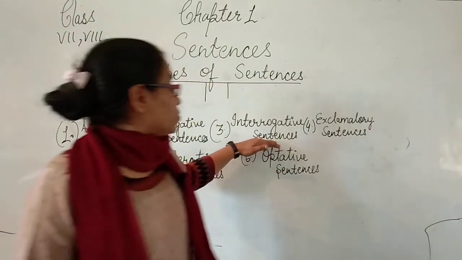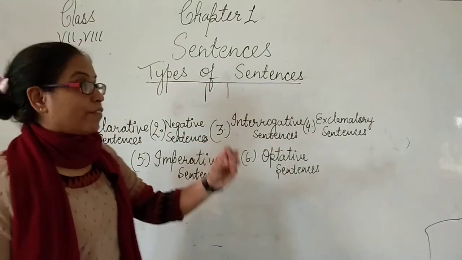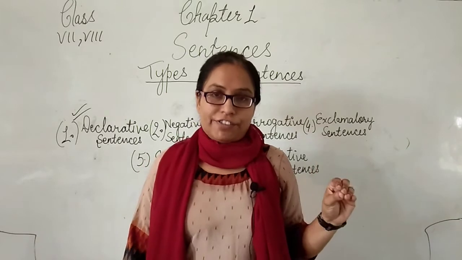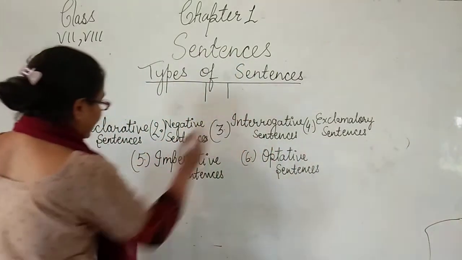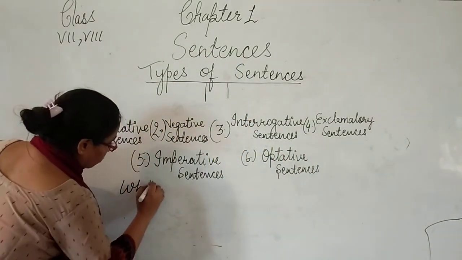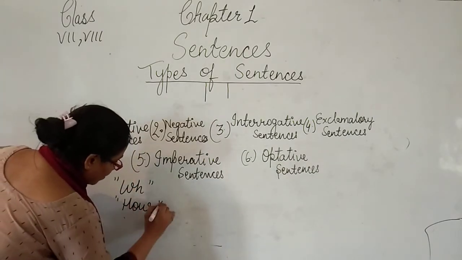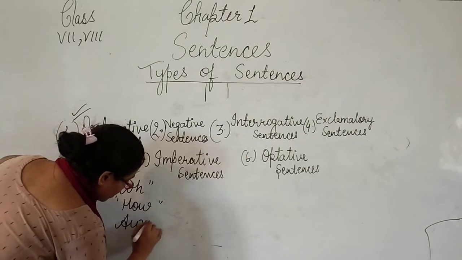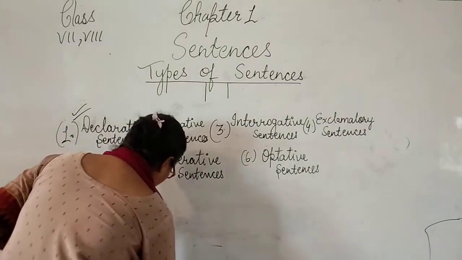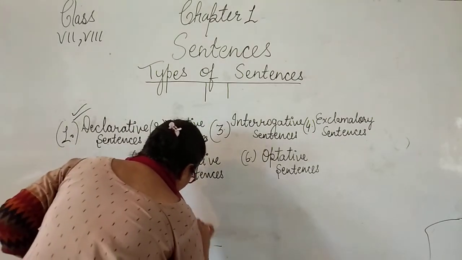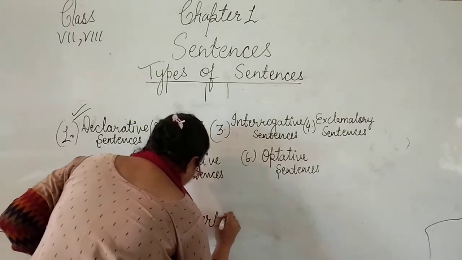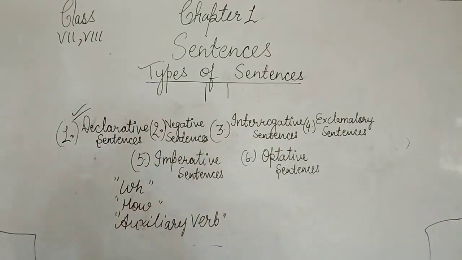This type of sentence has some different things to identify. These types of sentences begin sometimes with a WH word, sometimes with auxiliary verbs.